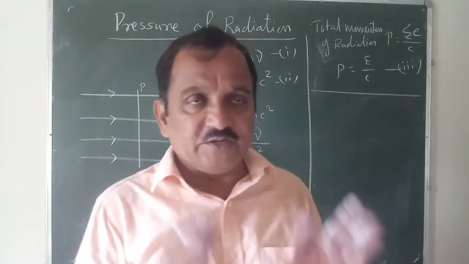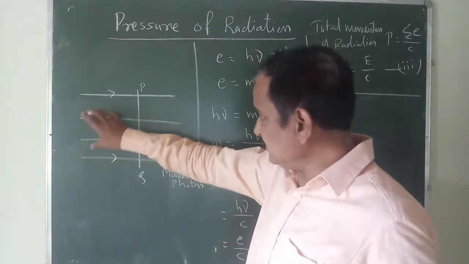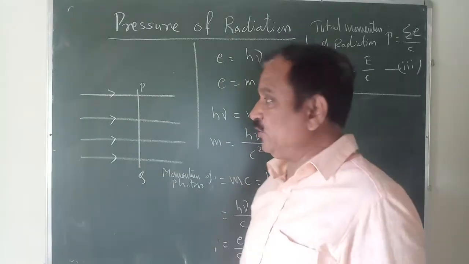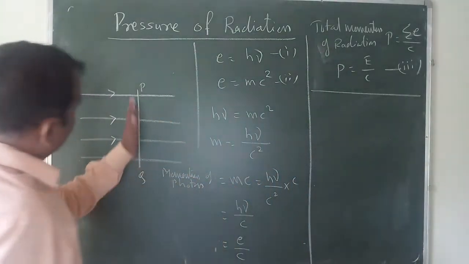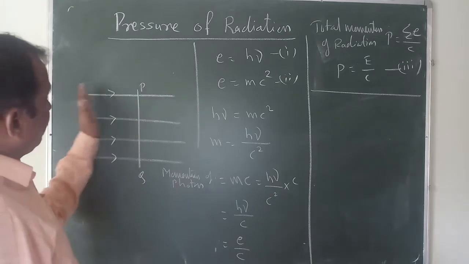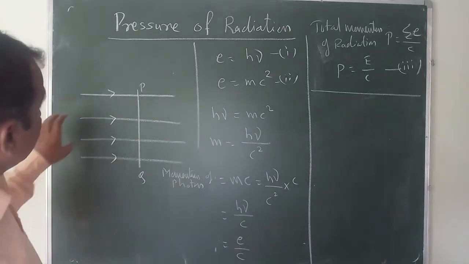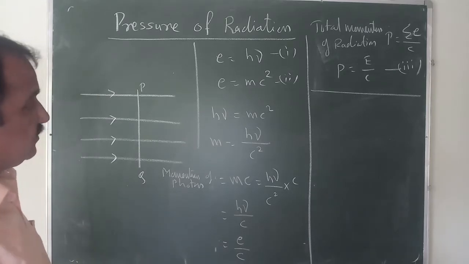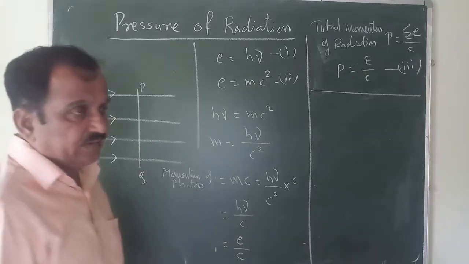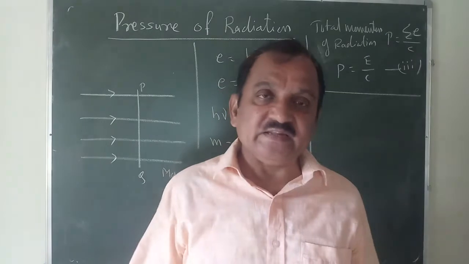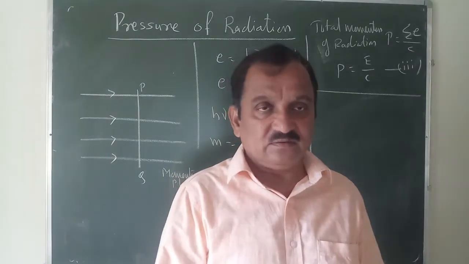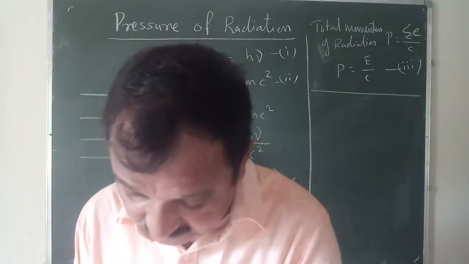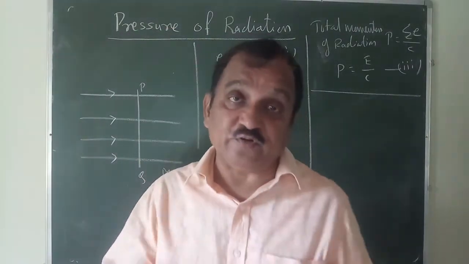Now we assume that those radiations are incident normally on the surface PQ, which is perpendicular to this incident radiation, having surface area S. And suppose U be the energy density of the given radiation, that is the energy per unit volume.